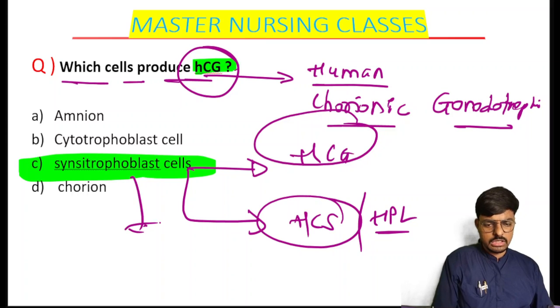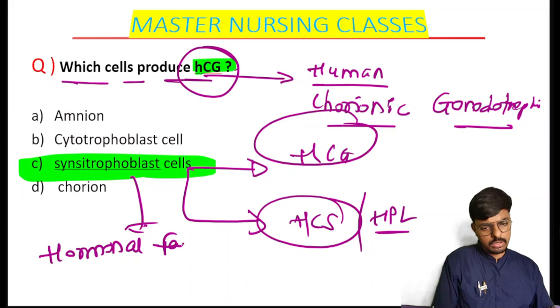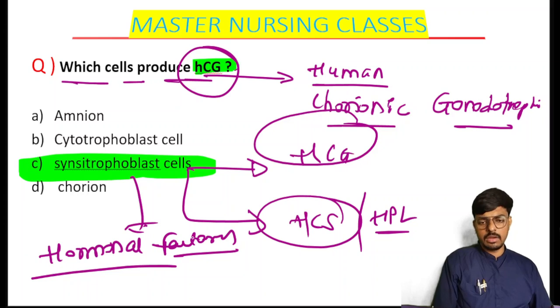Because of that, the syncytioblast is also called the hormonal factory of the placenta. Very basically we have to know that the syncytioblast is also called the hormonal factory of the placenta. It produces HCG, and it produces HCS and HPL.